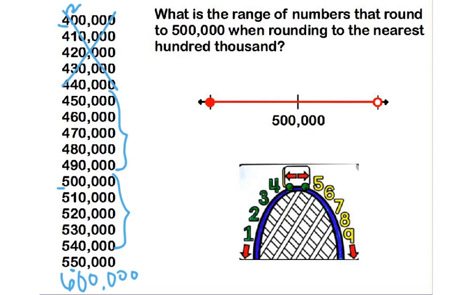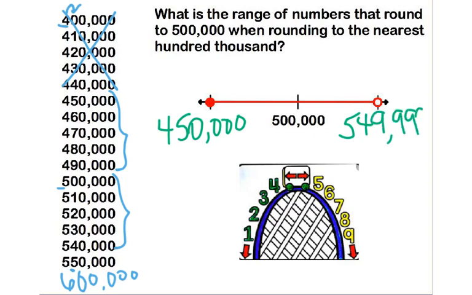So what is my range? What's my smallest number? 450,000. And what's my largest? Well, we have 550,000, which we know goes to 600,000. I've got to take one away from that. So 550,000, taking one away, 549,999. So anything in this range, all the numbers in that range, round to 500,000.